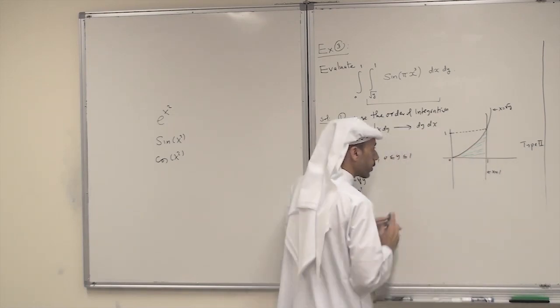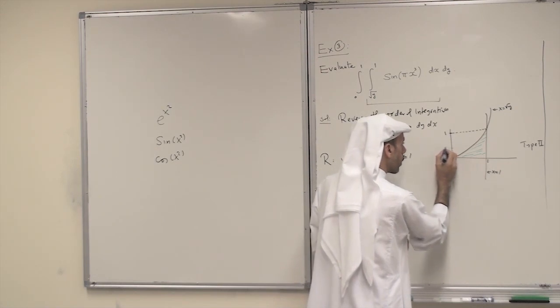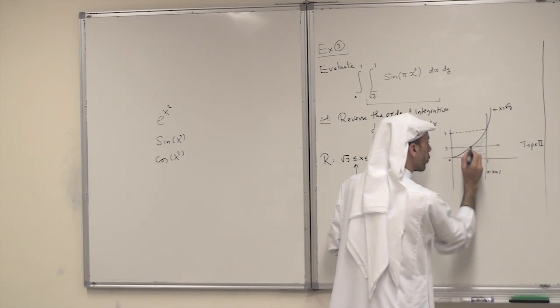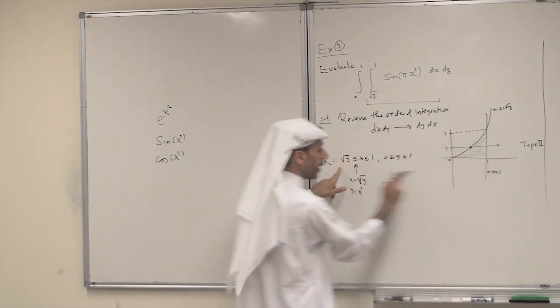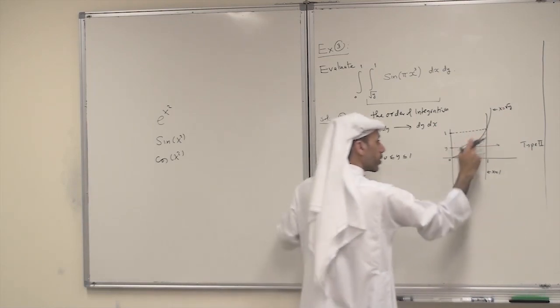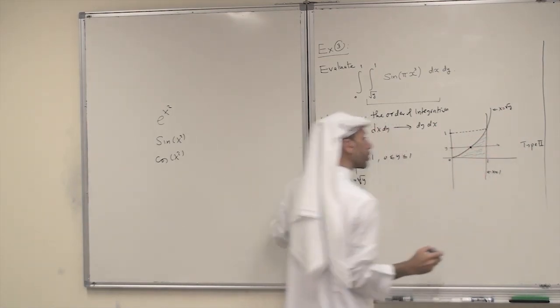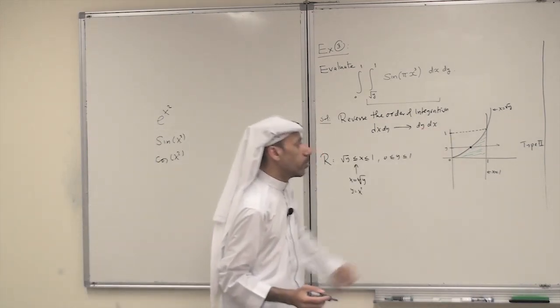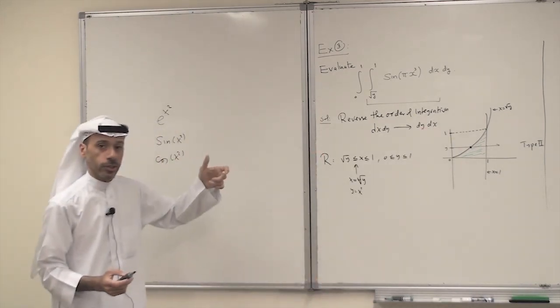If I take a horizontal line at any y, I enter through root y, and I leave it through x equals 1. Okay, and y between 0 and 1. So this is a type 2 region.